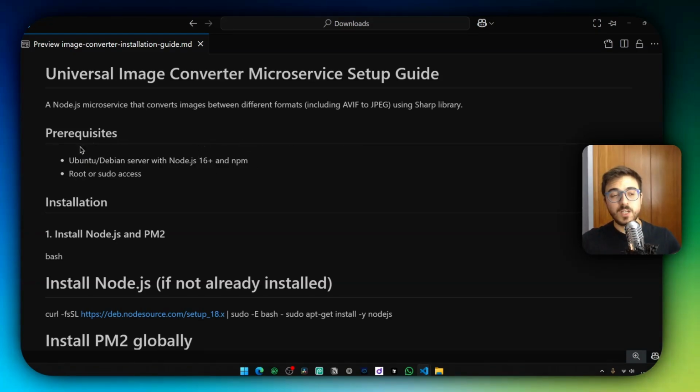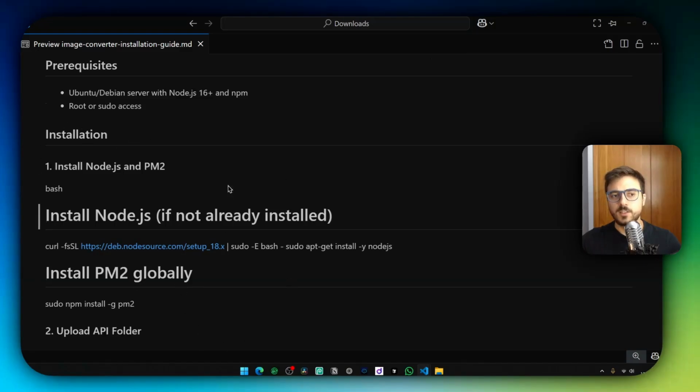You could really download this guide, share it with an LLM, such as Claude or something like that, and just have it guide you through the installation process for Windows or macOS. macOS is probably going to be much more similar to this, but yeah.